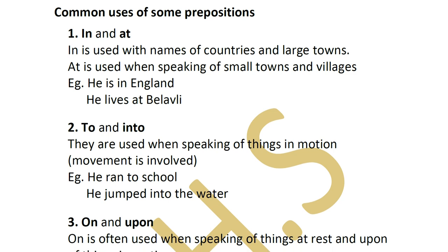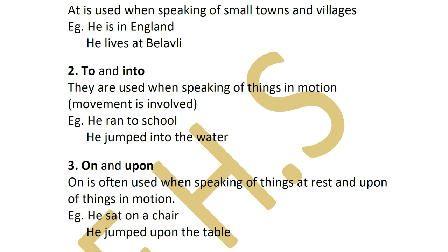Okay, moving on to the next one, to and into. Both are talking about movement. When you're talking about to and into, you're talking about movement. Say, he ran to school. So here there is action. He is doing an action, that is running. Where is he running? To school. So there is movement here.